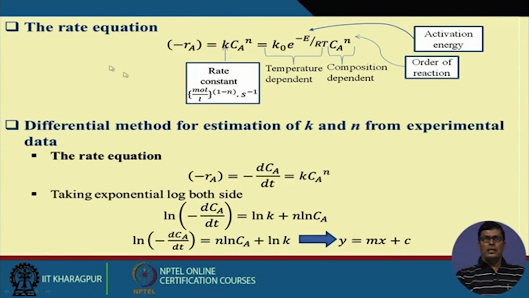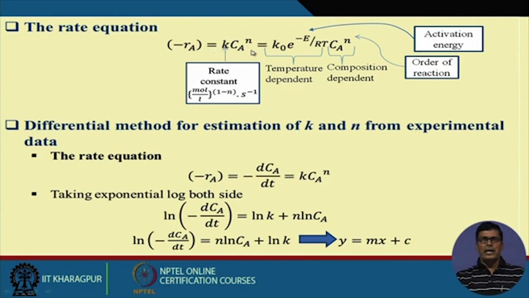Now for a simple rate of reaction, A converted to B, how can we write the rate expression? Minus rA equal to k into CA to the power n. What is k? k is the rate constant, and n is the order of reaction. Both are experimental parameters, and I will show you how we can determine them experimentally.